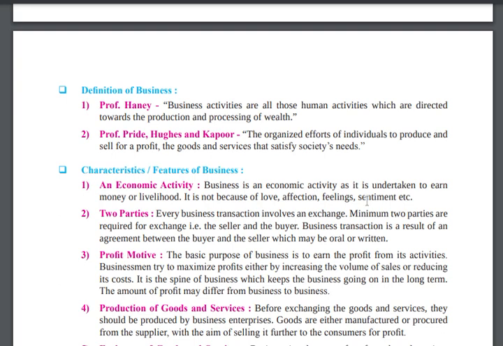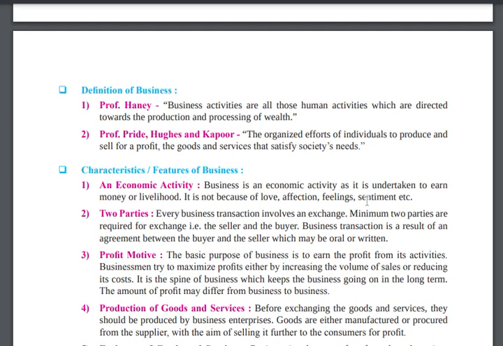Clear? Then Professor Pride and Kapoor say business is a kind of organized effort by individuals to produce and sell goods and services for a profit and to satisfy the society's needs. These are the definitions given by Professor Haney and Professor Pride. Professor Haney is telling us that whatever human activity is producing and processing wealth, producing goods, clothing, they are earning money.